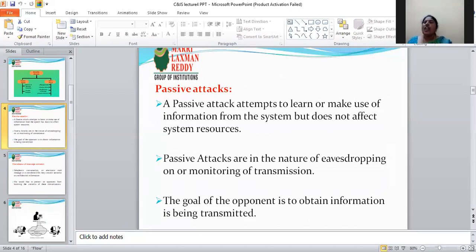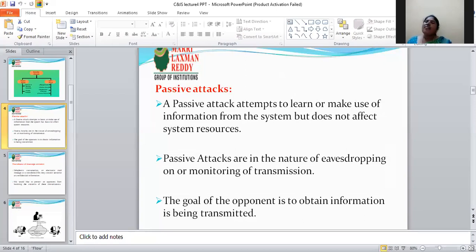It does not affect the original data, but the information is being accessed and used.